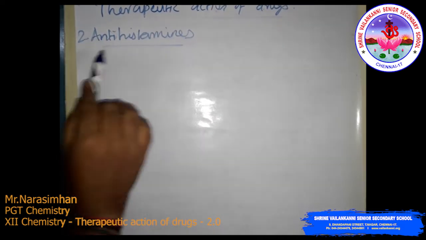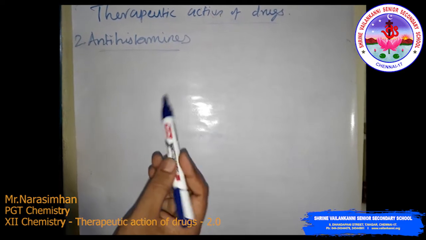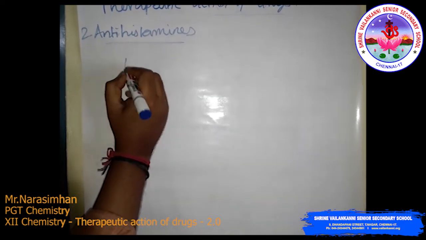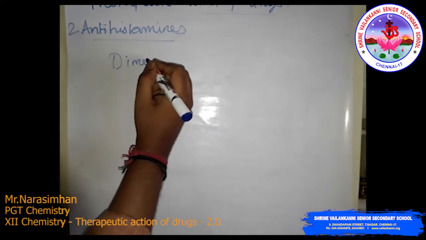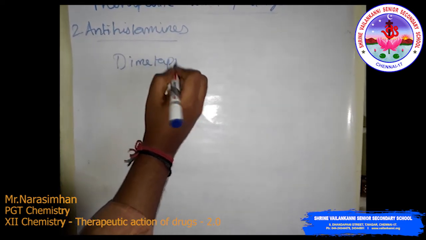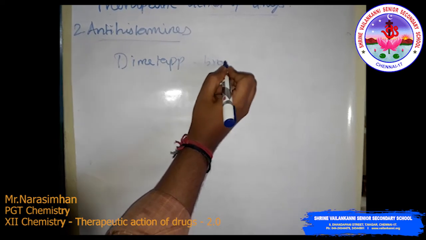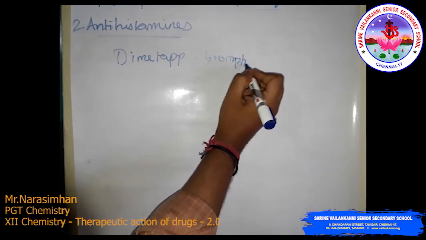These are called antihistamines. The synthetic drugs are dimetap and brompheniramine.